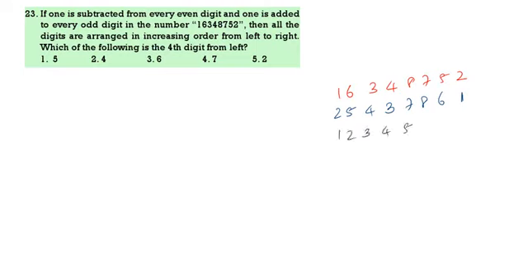1, 2, 3, 4, 5, 6, 7, 8. Then which is the fourth digit from left? So what is the fourth digit from left? That is 4. 4 is the correct answer.